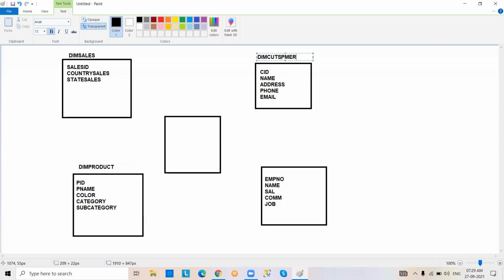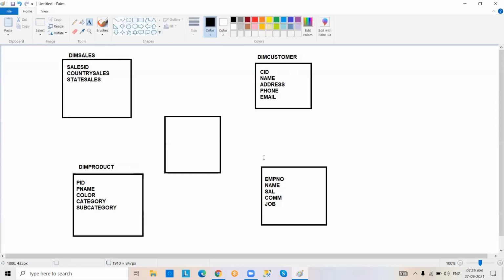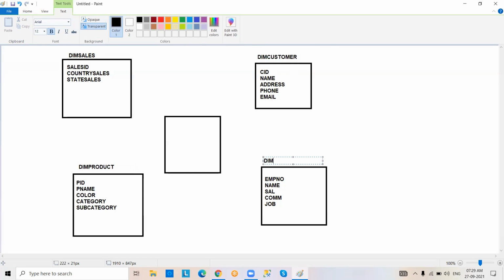I'm sorry, there is some spelling mistake here, CUSTOMER. This is the dimension employee table.